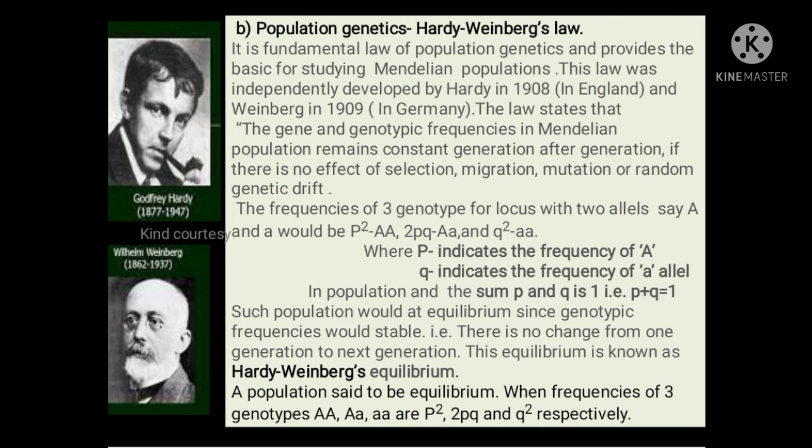Such a population would be at equilibrium, since the genotypic frequencies would be stable, that is, there is no change from one generation to the next generation. This equilibrium is known as Hardy-Weinberg equilibrium. A population is said to be in equilibrium when the frequencies of the three genotypes, that is capital A capital A, capital A small a, small a small a, are p square, twice pq and q square respectively.